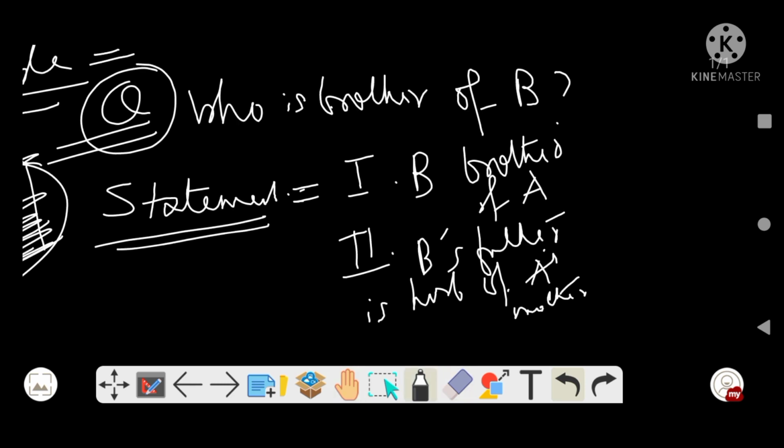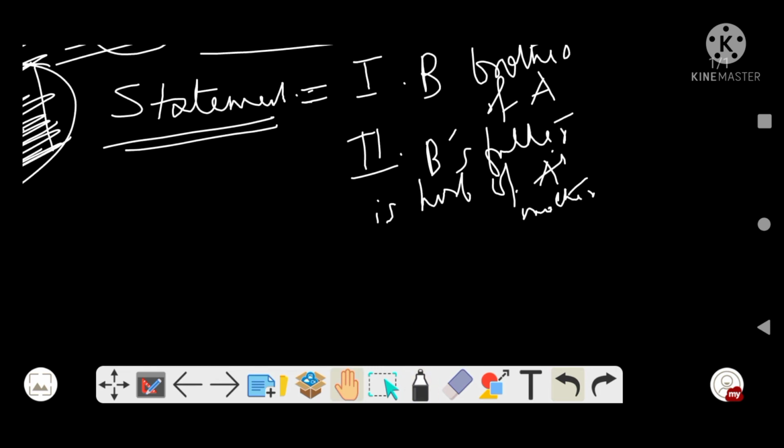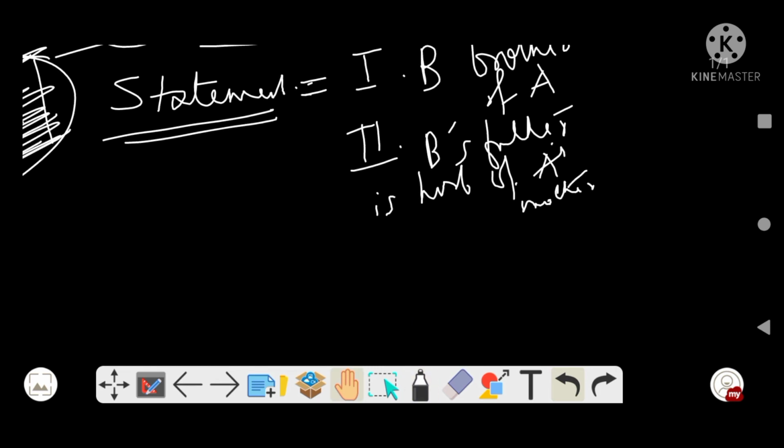So our question was who is brother of B? We have to find B's brother, right? And statement 1 is B is brother of A, right? And statement 2 is B's father is husband of A's mother, right?